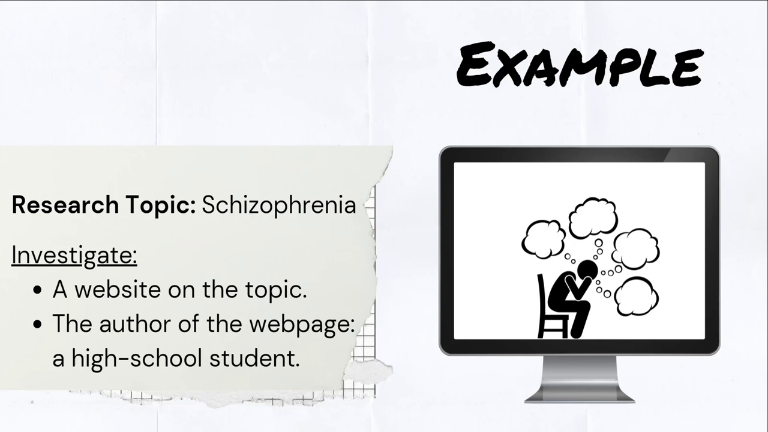You are researching the topic of schizophrenia and come across a website on the topic. After investigating the author, you discover he is a high school student and the webpage was created for a class project. This would not be a relevant source to use for your college research paper because it will not adequately cover your topic or be at the appropriate academic level. As a college-level researcher, look for sources that cover your topic at a college level.